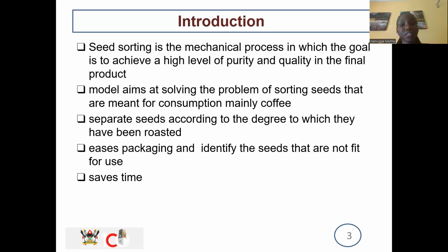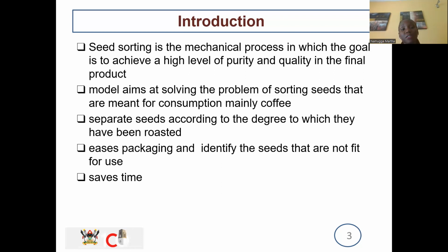So, seed sorting and artificial intelligence. Seed sorting is the mechanical process in which the goal is to achieve high level purity and quality in the final product. And artificial intelligence is simply simulation of human behavior in computers. So combining the two, we want a computer to be able to process the goal and achieve high level purity and quality of the final product. Basically, this model aims at solving a problem.